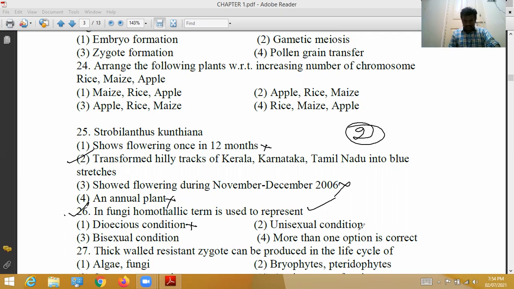Heterothallic means dioecious, the unisexual condition. Unisexual and dioecious are the same, so the second option is wrong. Homothallic is nothing but the bisexual condition. So for the 26th question, the correct option is 3.